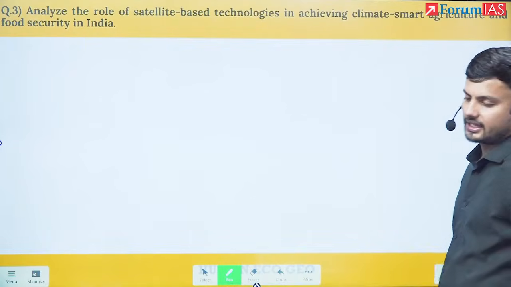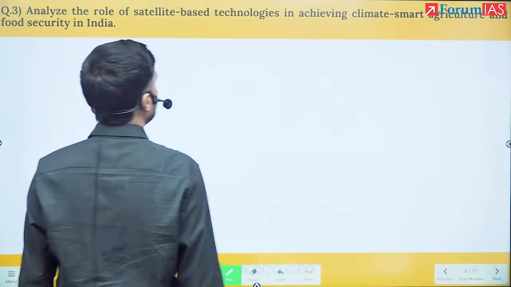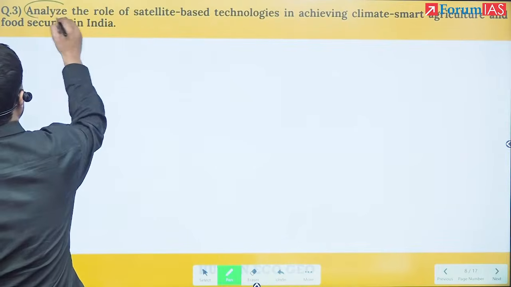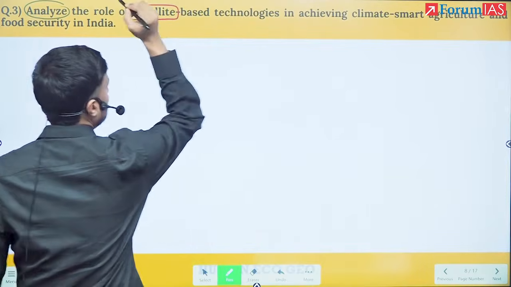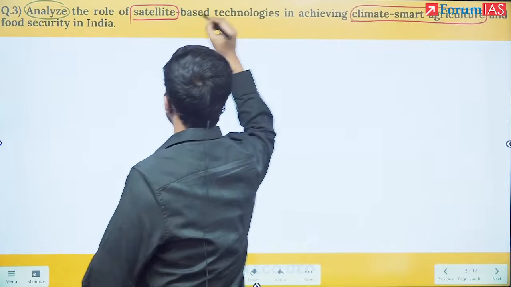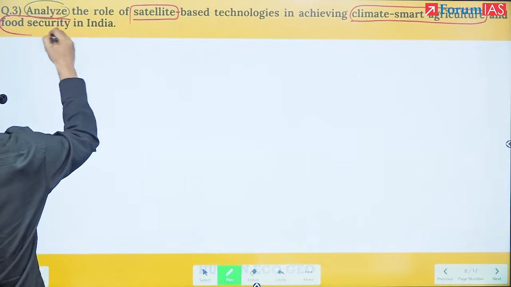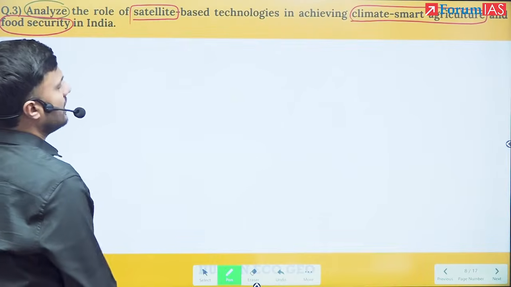Analyze the role of satellite-based technologies in achieving climate-smart agriculture. So analyze satellite, climate-smart agriculture, and food security. Okay, so now these are the 4 aims.